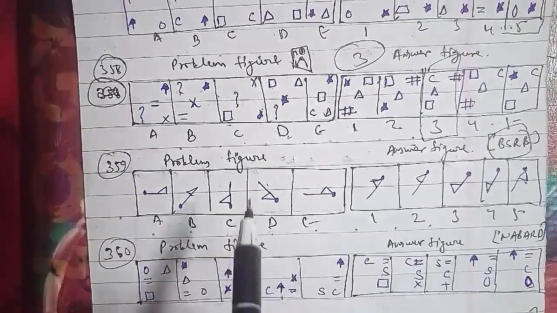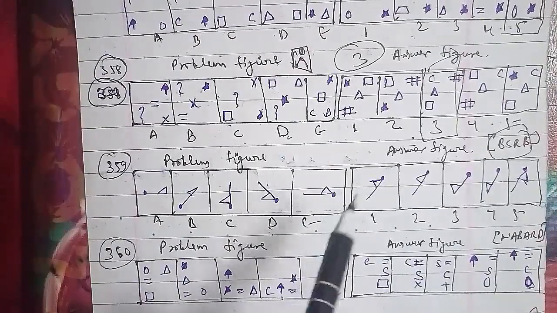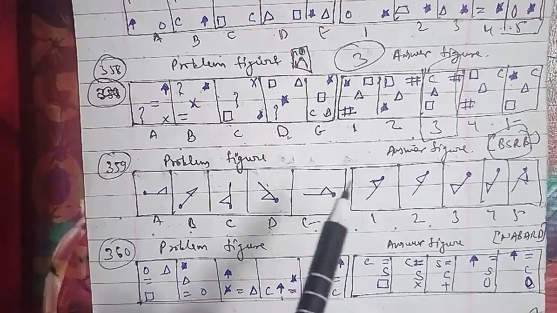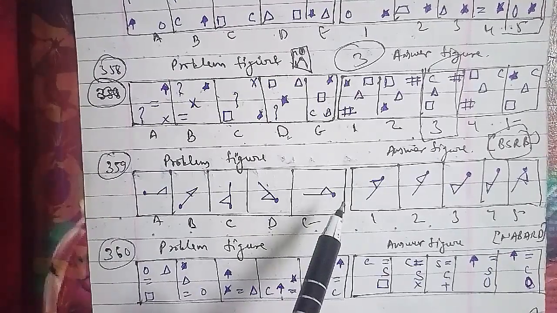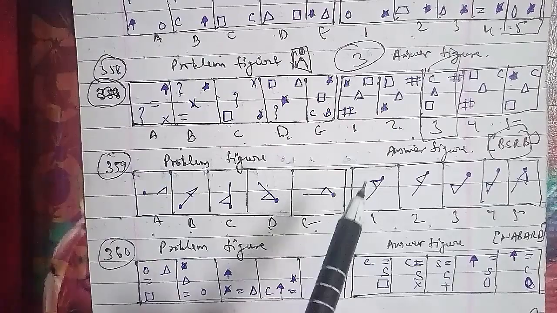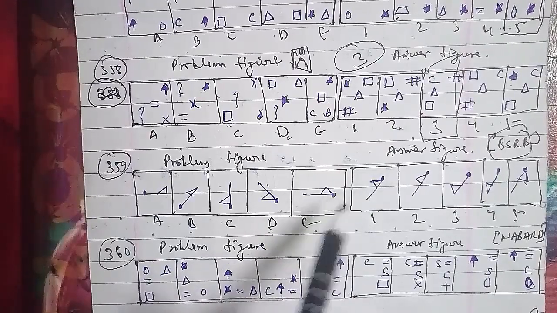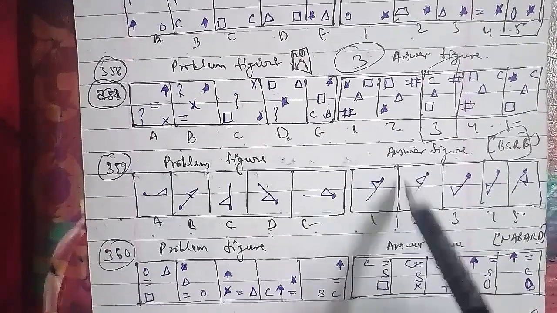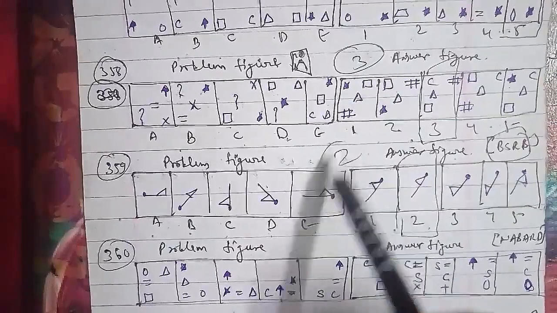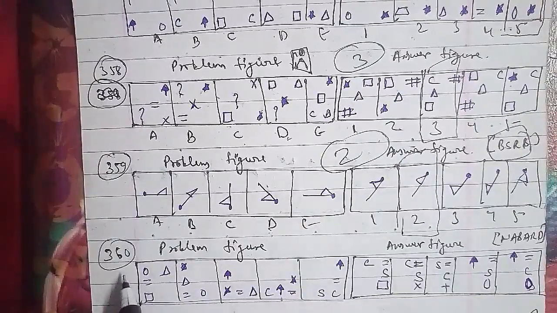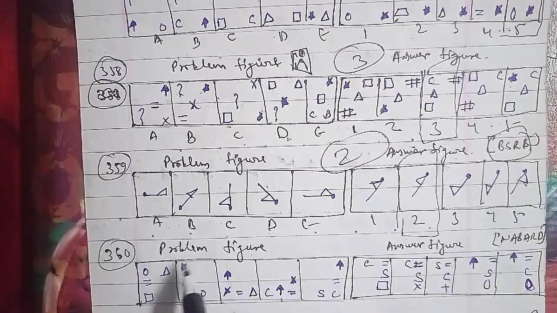In the same regard, similar figures appear in alternate steps. When a figure reappears, it gets inverted and rotated 90 degrees clockwise in one step and 90 degrees anti-clockwise in the next step as well. So after the E we will be having a second figure. That will be the right answer for this question. Let's go ahead with the 368th question of the session.